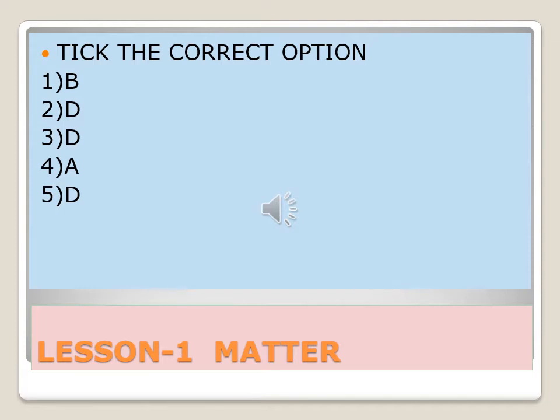Answer D. Fourth question: the state of matter having high compressibility and a negligible force of attraction between particles is gas. Answer A. Fifth, the state of matter which exists at a very low temperature is BEC. Answer D. Did you mark this answer, children? Okay, we will go to the next one.